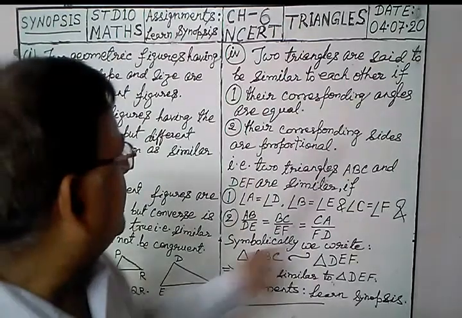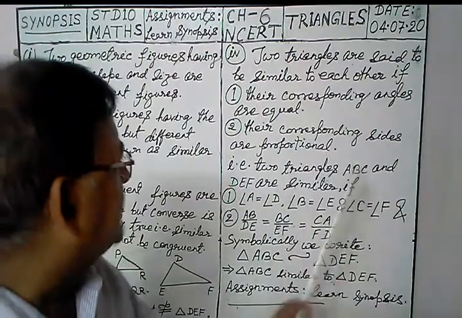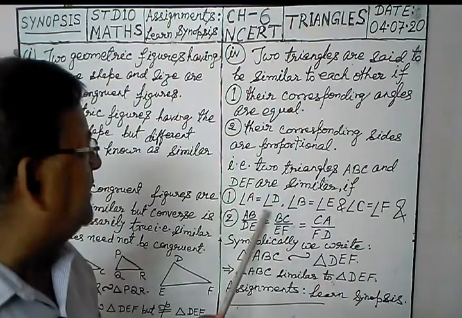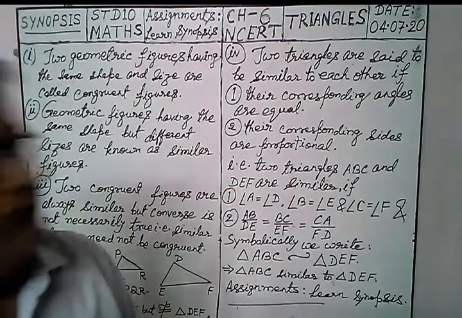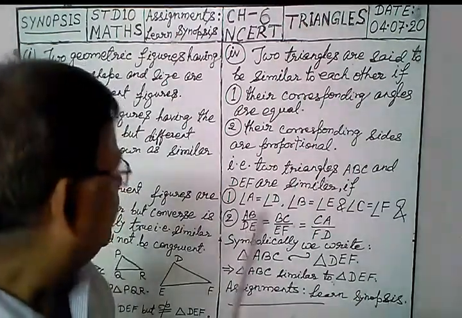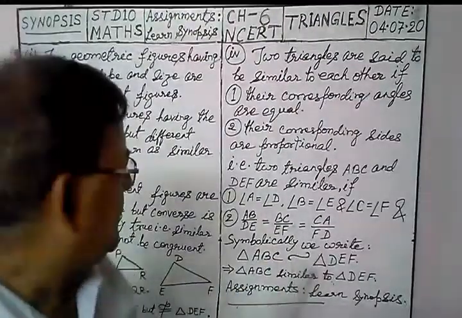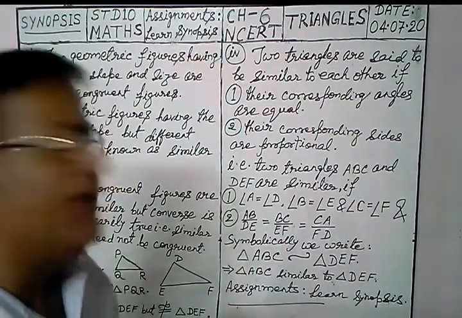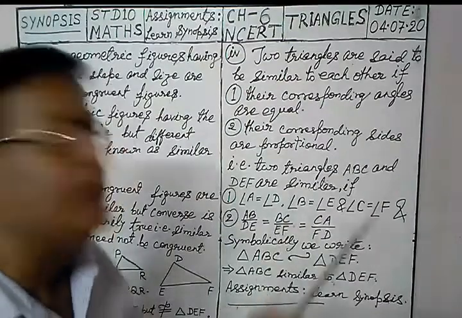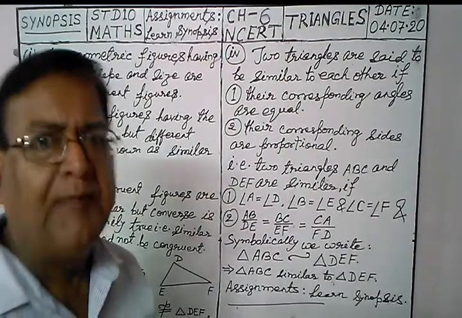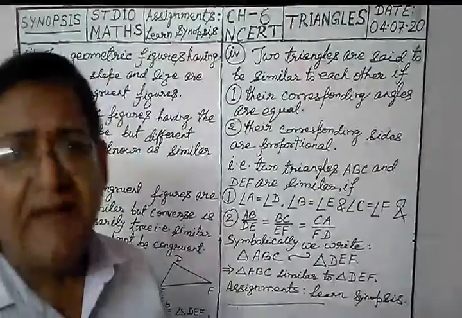So this is their corresponding sides are proportional, that is two triangles ABC and DEF are similar if angle A equal to angle D, angle B equal to angle E and angle C equal to angle F. And second, for this proportional is symbolically written in this way, AB upon DE, or you can also write AB is to DE equal to BC is to EF. As far as proportion is concerned here, you should say it is to.